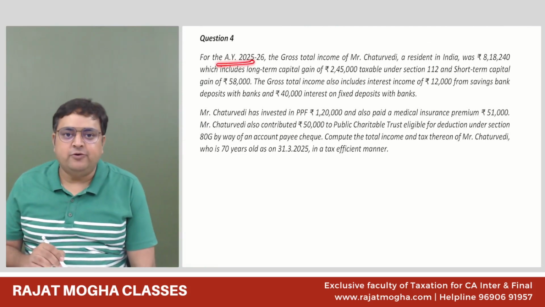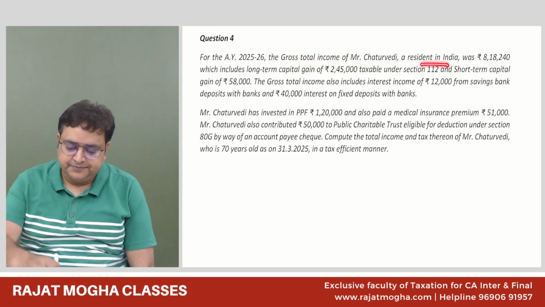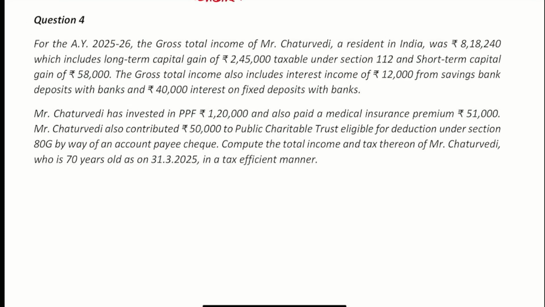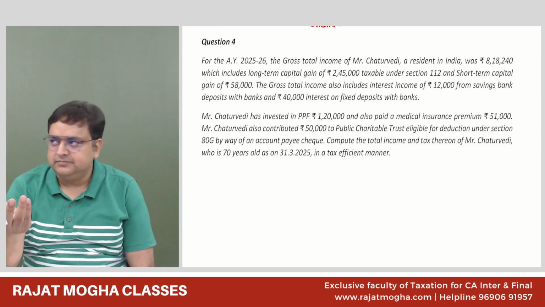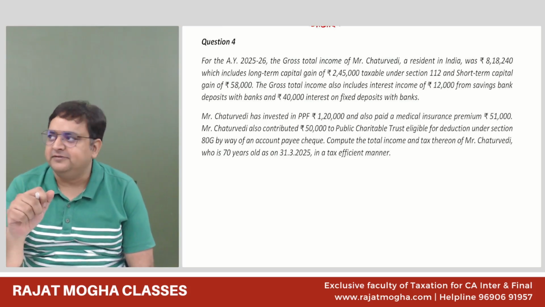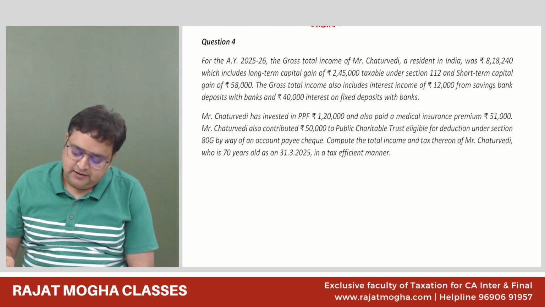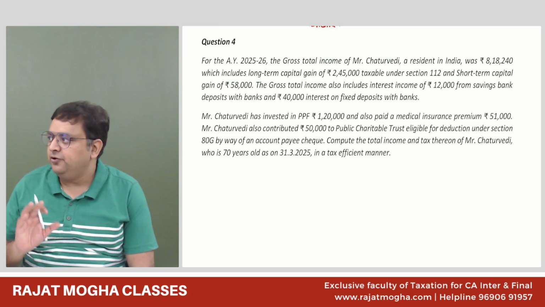For assessment year 25-26, the GTI of Mr. Chaturvedi, a resident in India, was 8,18,240, which includes long-term capital gain of 245, taxable under section 112. It is not 112A, it is other long-term 112. You understand 112 is taxable at 12.5% post-budget. So 8,18,000 is my total income, which includes 245 as part of it.